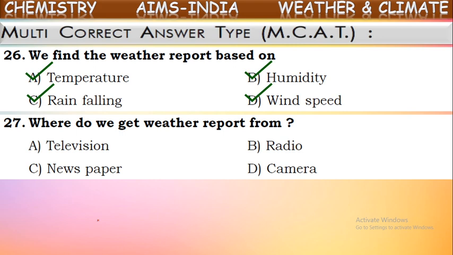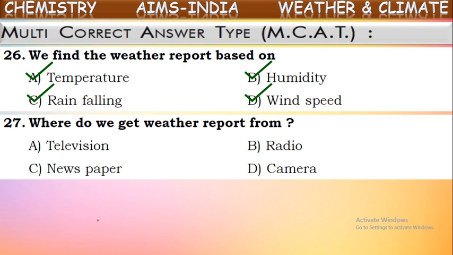where do we get the weather report from? We are saying we are getting the weather report, but from where do we get this information about the weather, which is going to be raining, or very hot for the coming hours, or cloudy? From where do we get these reports about weather?